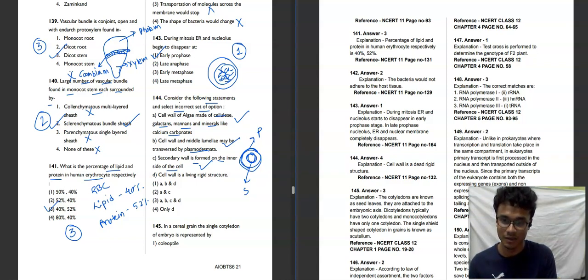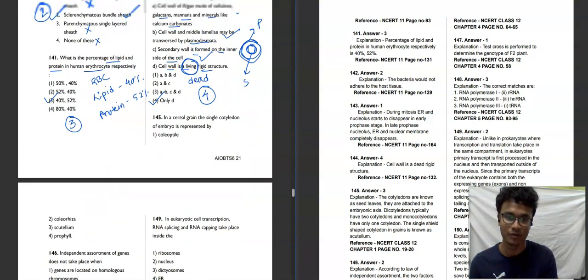Next, the D statement: cell wall is a living rigid structure. Cell wall is not living. Cell wall is a dead rigid structure. So the incorrect set of options is not only D. The fourth option will be your correct answer for this question.